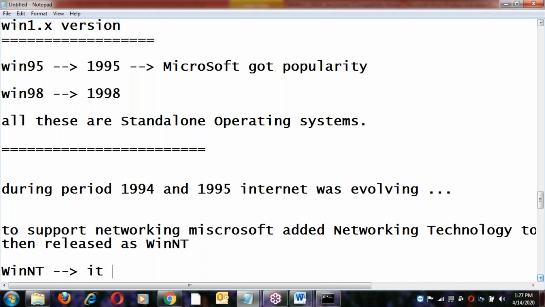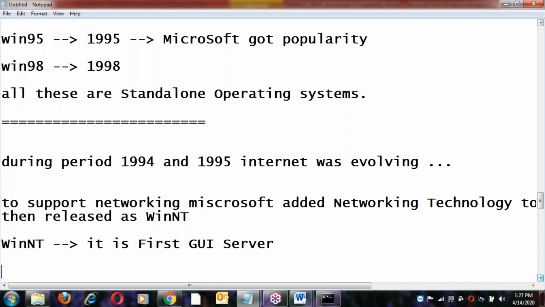It is the first GA server, the first GA server in the market from Microsoft. Windows NT, in the year 1998.